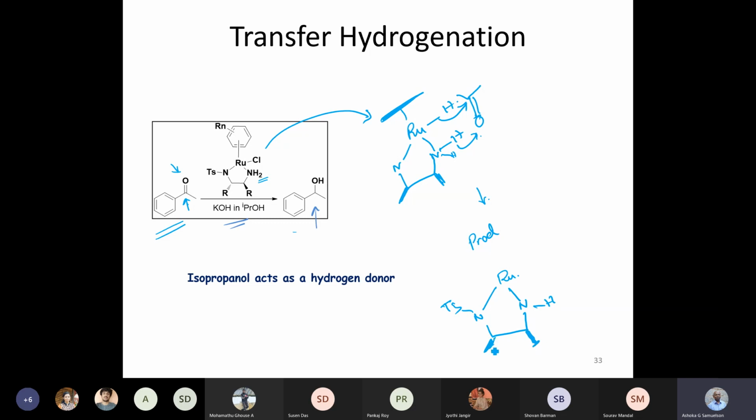And Ts, a tosyl group, with two groups. This is Noyori's catalyst, and Noyori's catalyst is a chiral catalyst. So the product, in fact, can be a chiral alcohol in this whole process.